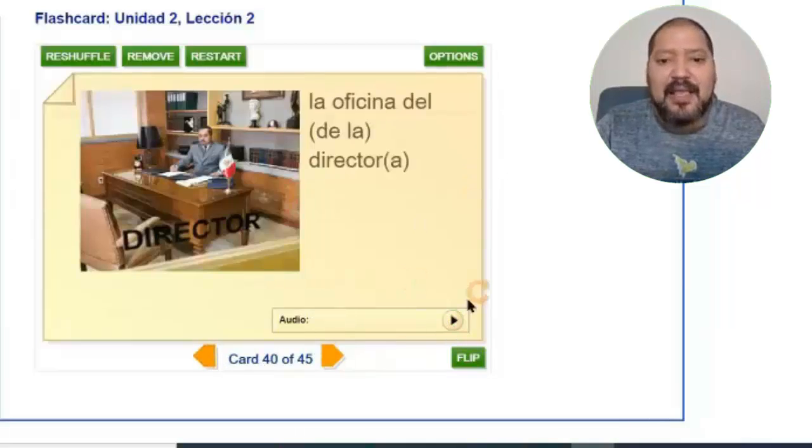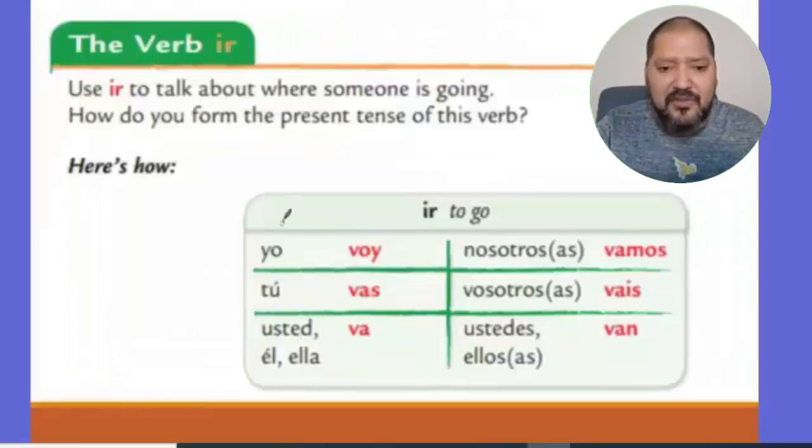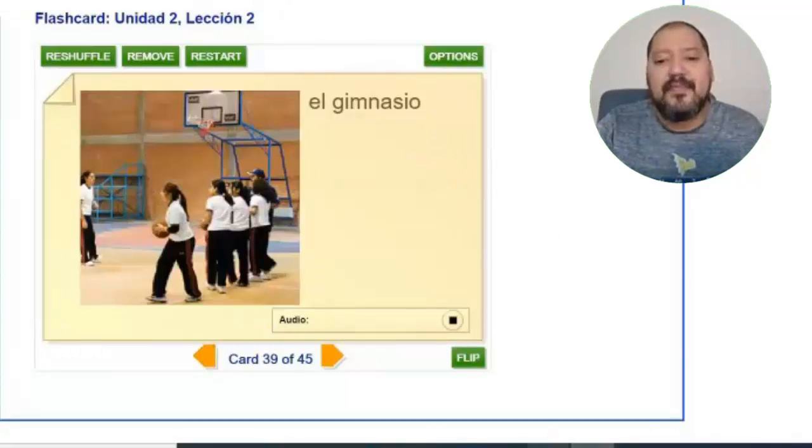Next. Carmen va a la oficina del director. In the previous one, I said yo, and that's why I use voy. But in this case, I'm speaking about Carmen, and that's why I said ella va. Ella va a la oficina del director. Good. La oficina de la directora.